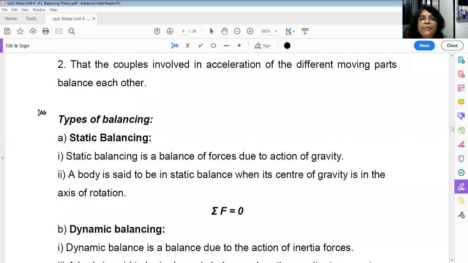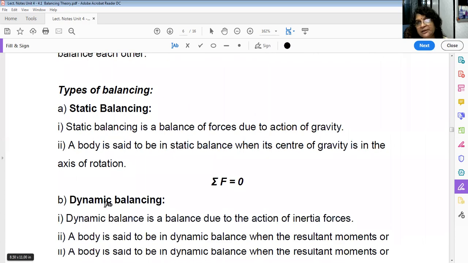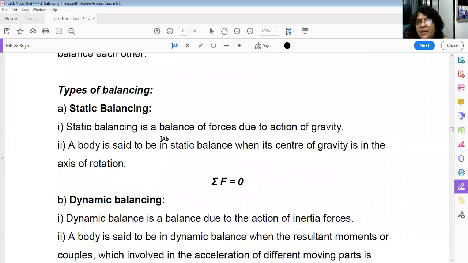Based on these forces and couples, there are two types of balancing: static balancing and dynamic balancing. What do you mean by static balancing? It is the balance of forces only, whatever is there due to action of gravity. A body is said to be in static balance when its CG is on the axis of rotation. At that time the summation of forces is equal to 0. So when you balance all the forces, that is static balancing.